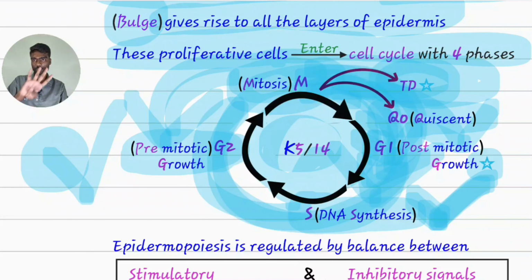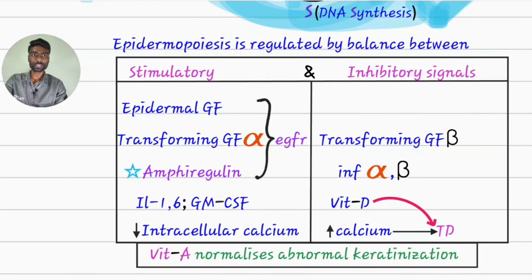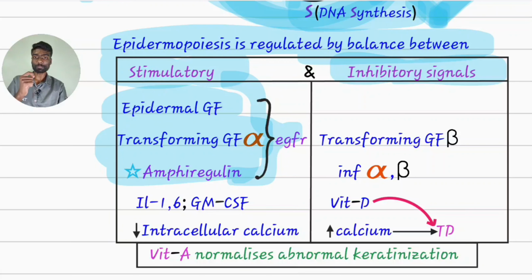Clear? Cell cycle, 4 phases, 3 options: again entering the cell cycle, or the quiescent phase, or our topic proper, keratinization, that is nothing but terminal differentiation. Who will regulate this epidermopoiesis? It is regulated by a balance between stimulatory and inhibitory signals. Coming to stimulatory signals, these are growth factors like epidermal growth factor, transforming growth factor alpha, and amphiregulin. It is a major keratinocyte growth factor which is very specific to keratinocytes. All these 3 act via the epidermal growth factor receptor.